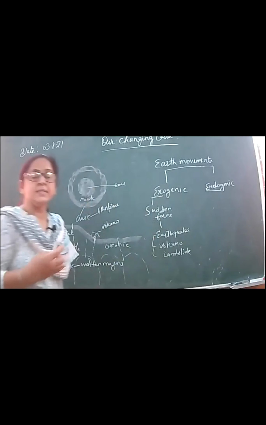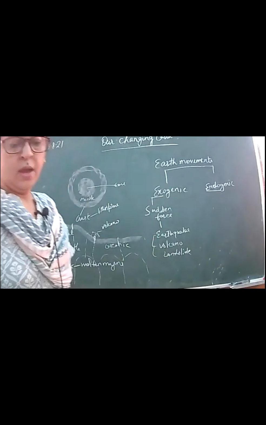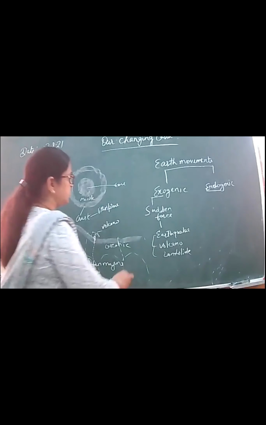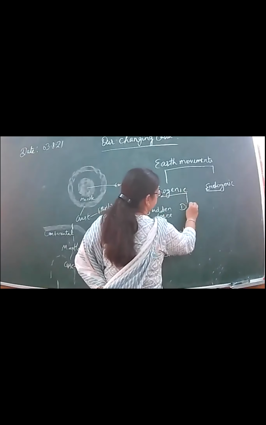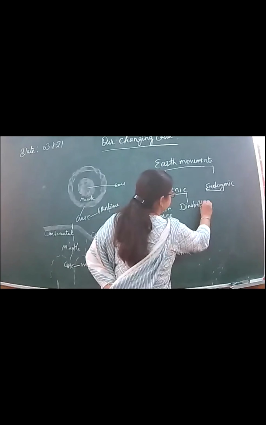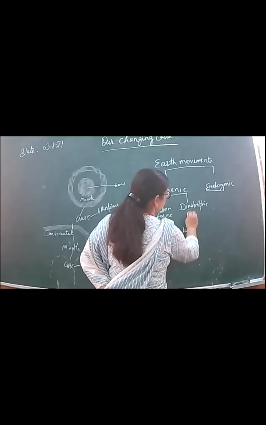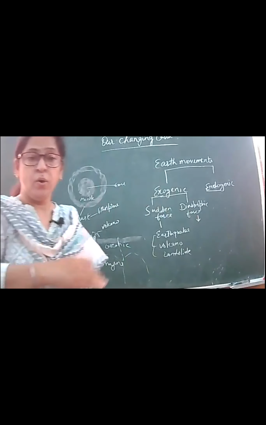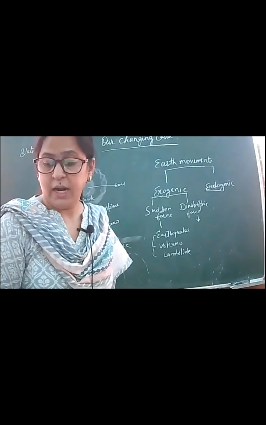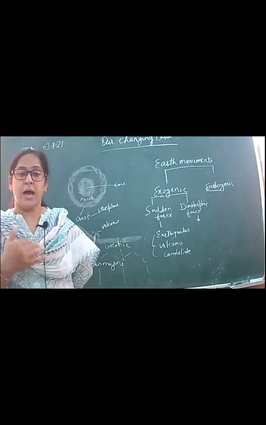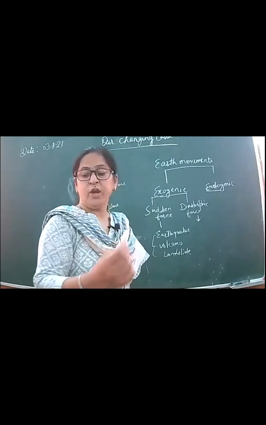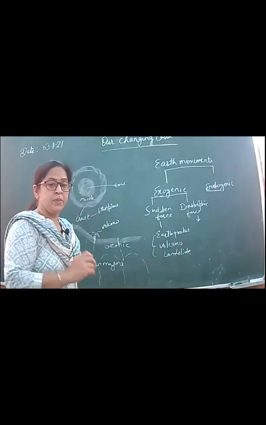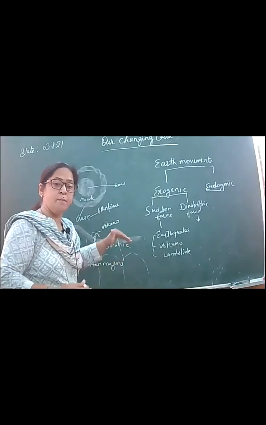अर्थक्वेक हो गया, वॉल्केनो and then landslide. So these are sudden forces, ठीक है, these forces occur suddenly, but some forces are diastrophic, ठीक है। Diastrophic means very slowly. So these diastrophic forces are very slow, और वो कैसी हैं? They are building mountains. Mountains जो बन रही हैं, if you have studied the Himalayas, they are also gaining height just a few millimeters every year, ठीक है। तो उसकी height क्यों बढ़ रही है? Because of these movements of plates. When these plates coincide, so their mountains are formed.